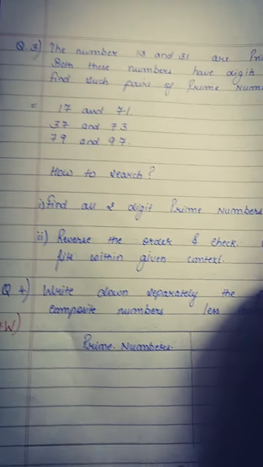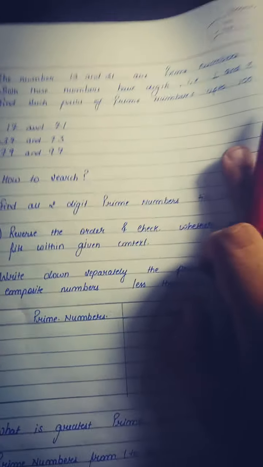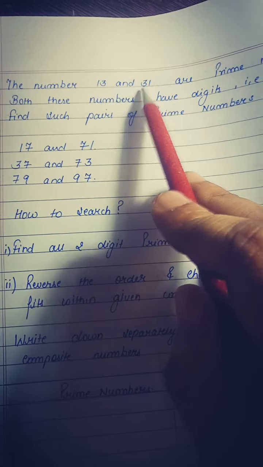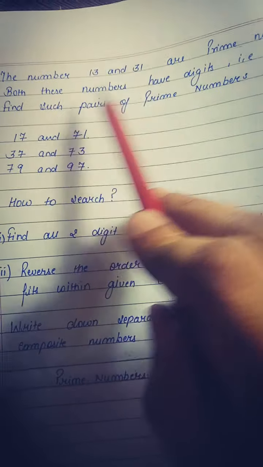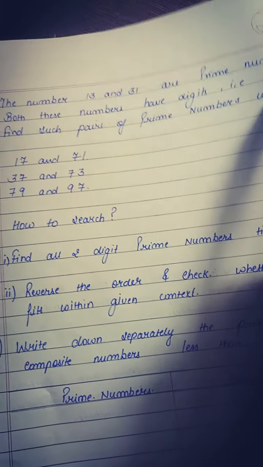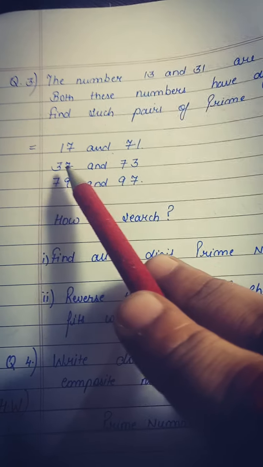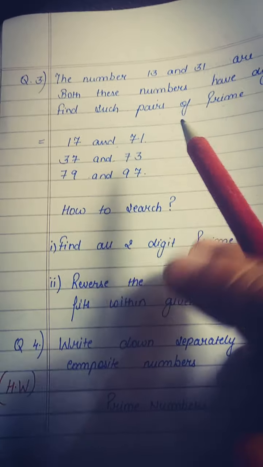Next, question number 3. The numbers 3 and 31 are prime numbers. Both of these numbers have the digits 1 and 3. Find such pairs of prime numbers up to 100. I can mention the answers over here, but the point is, how do I find these answers?